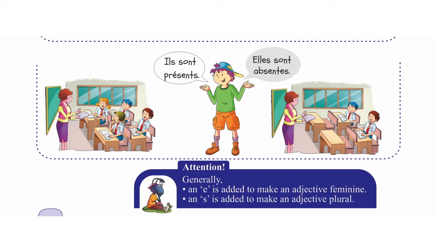And when you want to make it for feminine persons, when they are more than one, we use S here with E. And we add S to make it plural when the person is more than one.